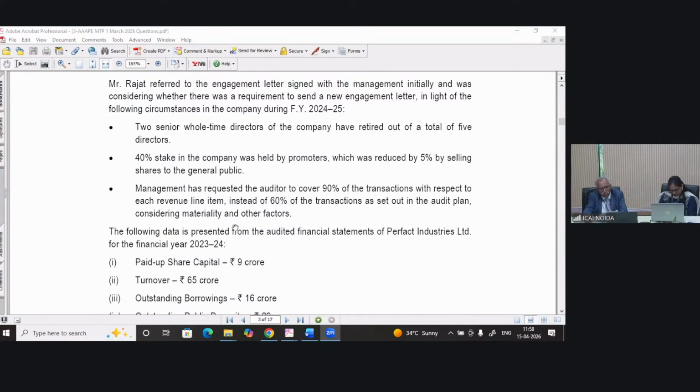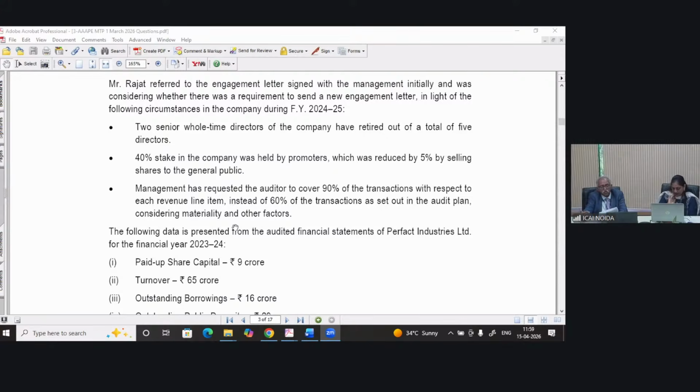And management has requested, third point, the auditor to cover 90% of the transactions. Management has requested the auditor to cover 90% of the transactions with respect to the revenue line item instead of 60% of transactions as set out in the audit plan. Considering materiality and other factors, the management is requesting the auditor to do a more broad-based audit than he used to do in earlier years.